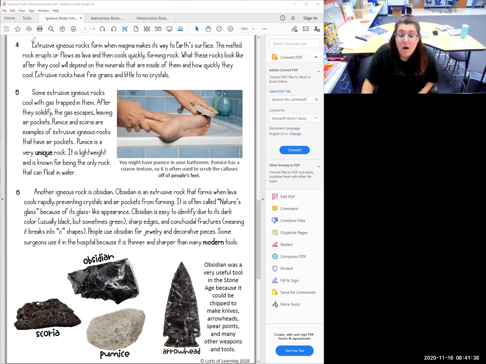All right, so this one is all about the extrusive igneous rocks. They tell us how they form, okay? It cools quickly. And they also tell us what they look like. So what they look like depends on the minerals and how quickly they cool.